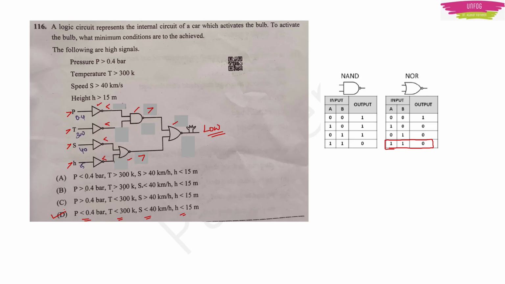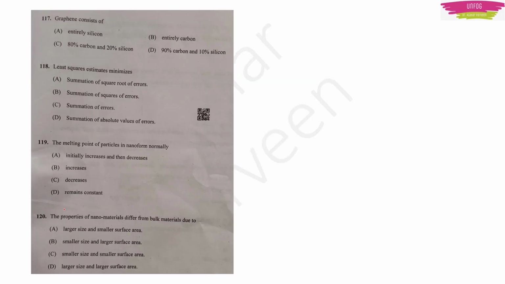Okay. Next question. Graphene consists of, actually graphene is made up of entirely carbon. It is actually either made up of single layer or several coupled layers of carbon atoms. They form hexagonal lattice. This is commonly known as honeycomb lattice also. Okay. They form like this.